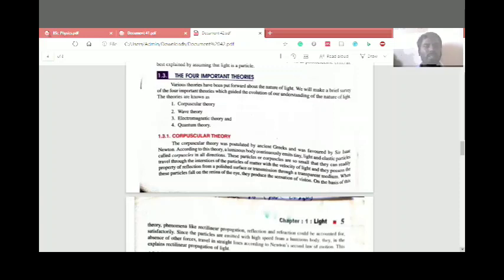The corpuscle theory was first formed by the Greek philosophers, and after that Isaac Newton continued contemplating the theory the Greek philosophers stated.